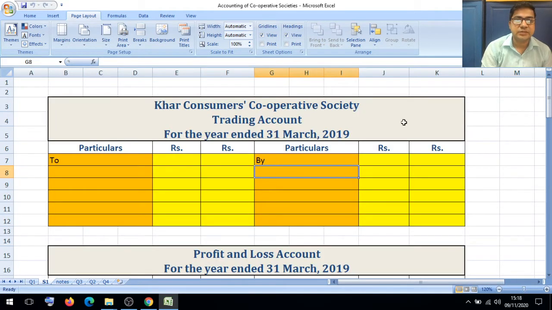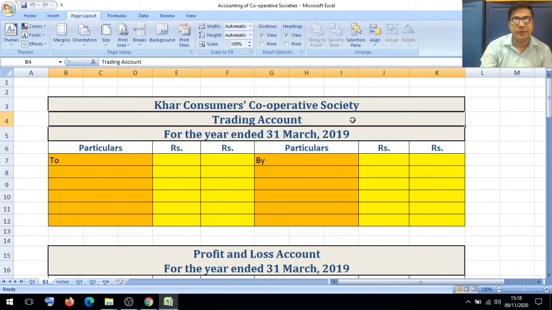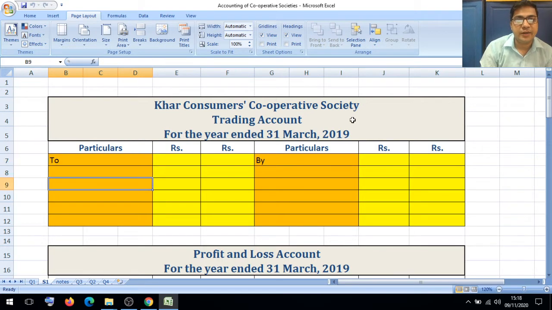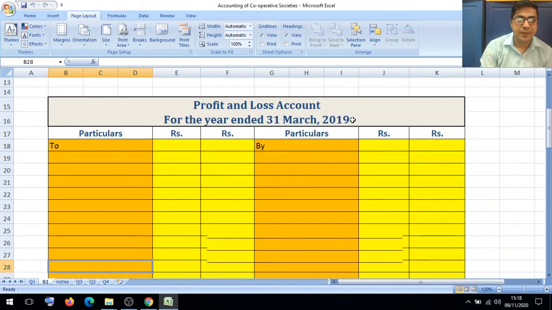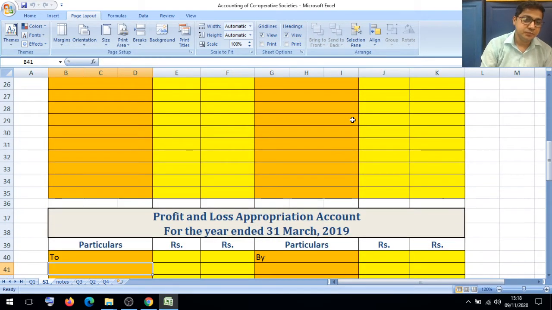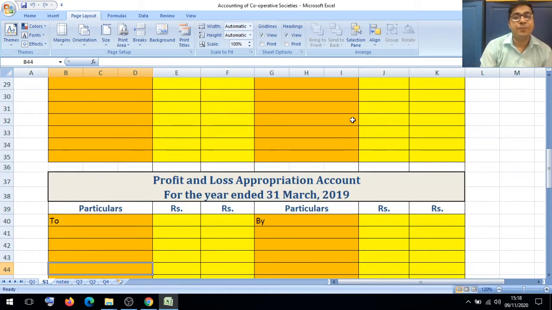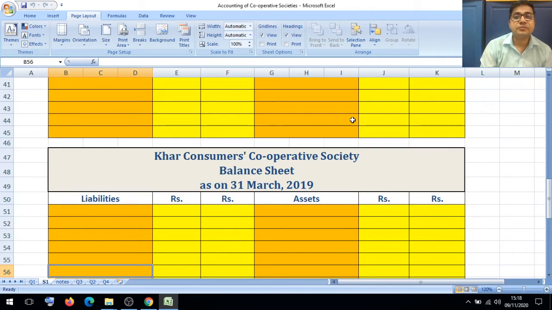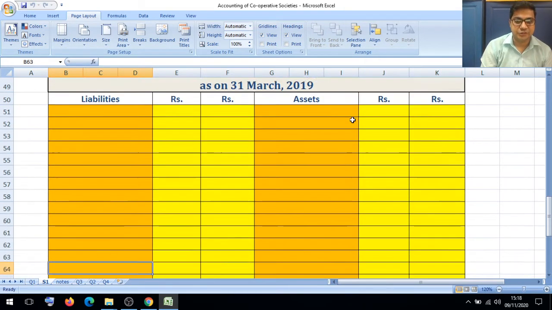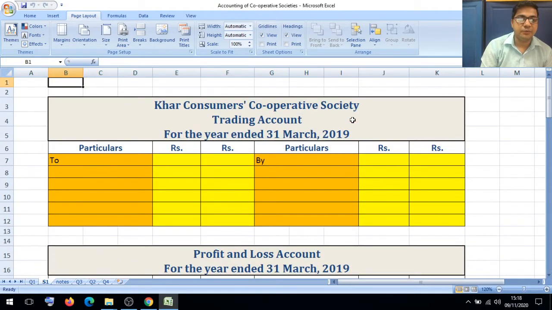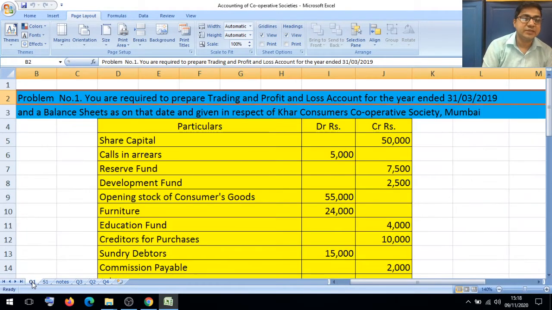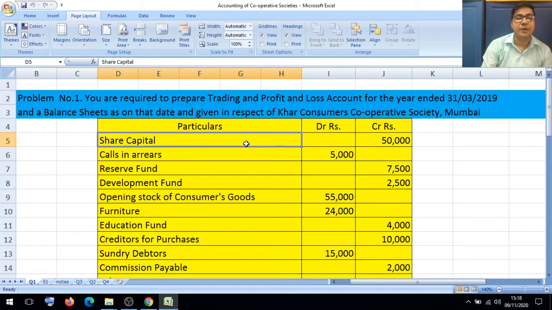Now let us discuss which kinds of accounts we will prepare. Trading account we will prepare, profit and loss account we will prepare separately. We will prepare profit and loss appropriation account, then we will prepare the balance sheet. So these are the accounting treatments that we will discuss. Now friends, we will discuss the trial balance items one by one.